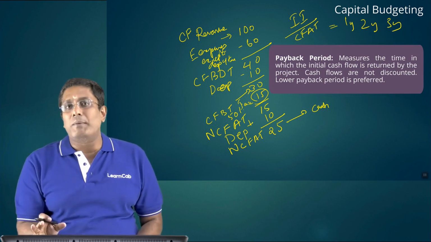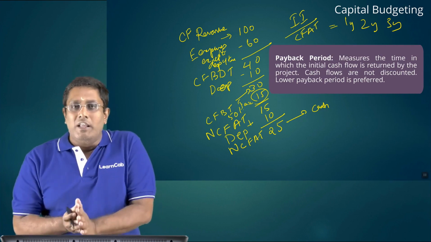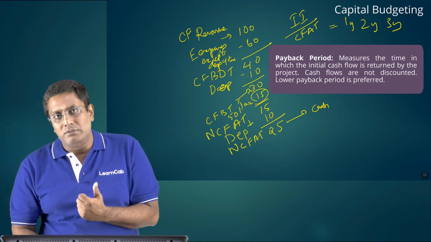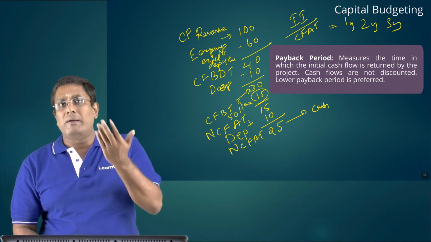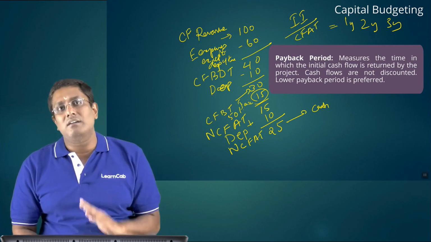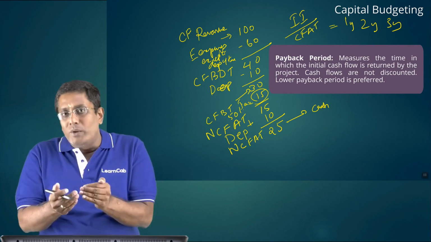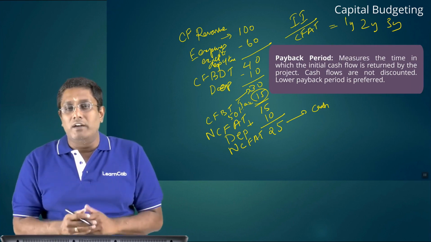So lower the payback, accept the project. Out of 3 to 4 projects, if the payback period of one project is 3 years, which is the lowest one, accept it. Suppose the payback period of A is 6 years, then what will you do? Reject it. Simple. So the lowest one is preferred.